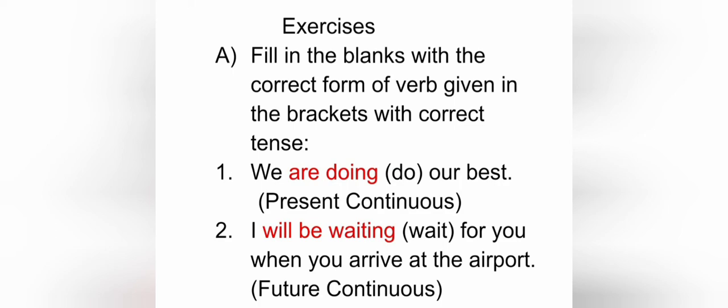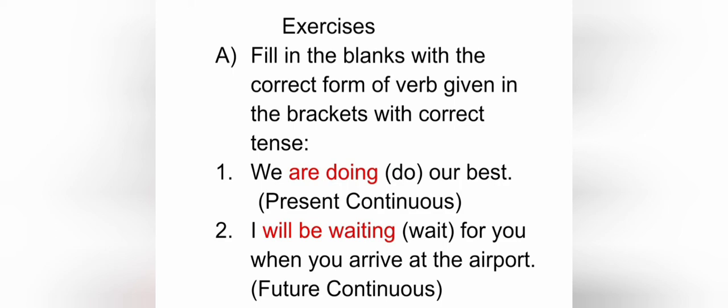In present continuous tense, we use is, am, are plus ing form of verb after the subject. Here we have we, plural subject of first person, so we use are and the ing form of the verb. We are doing our best.